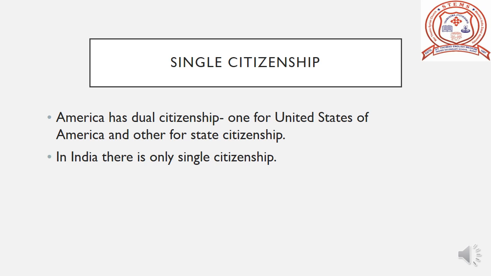Now we are going to learn another important feature of Indian constitution, that is single citizenship. America has dual citizenship, one for United States of America and other for state citizenship. In India there is only one citizenship, that is Indian citizenship. If a citizen is living in any part of India, he has only one citizenship.